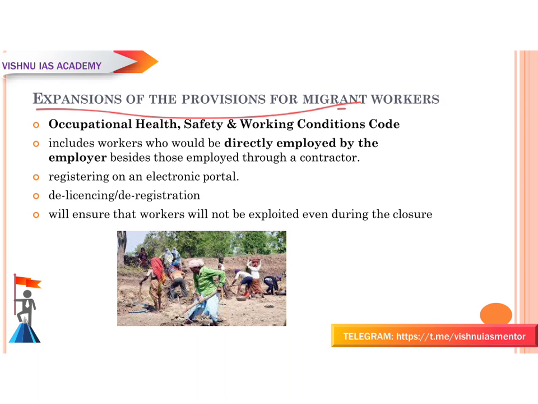Next is expansion of the provisions for migrant workers. So when you see the expansion of provisions for migrant workers, you can see the Occupational Health, Safety and Working Conditions Code. This will expand the definition of a migrant worker. You can find many migrant workers working in different places around the country. Okay, so the expanded definition of a migrant worker will include workers who are directly employed by the employer, besides those who are employed through a contractor.